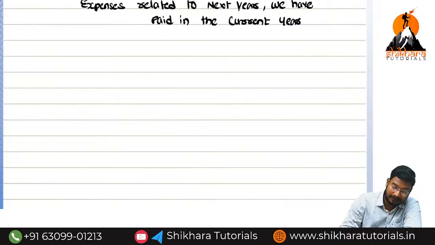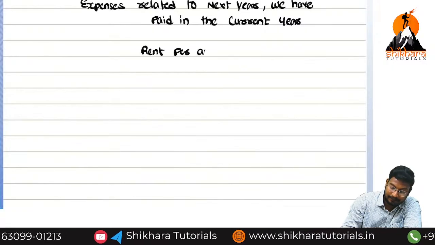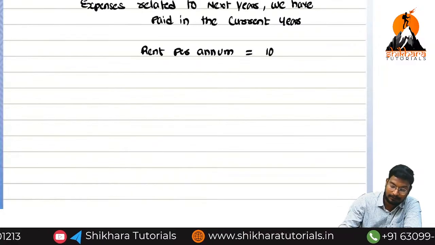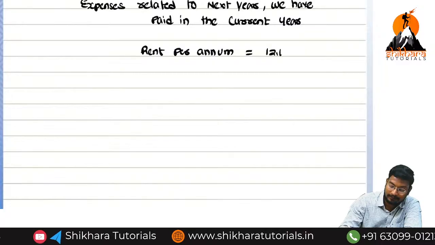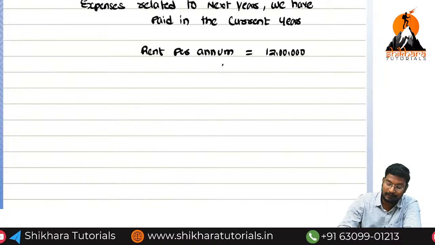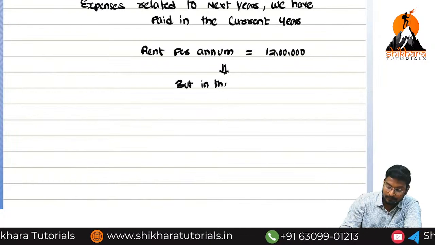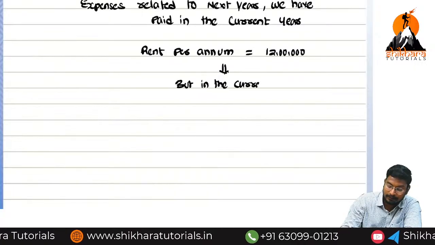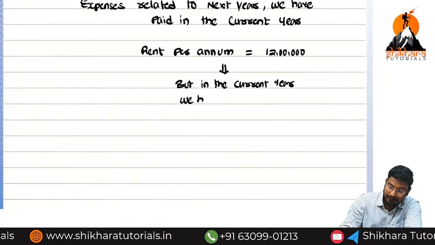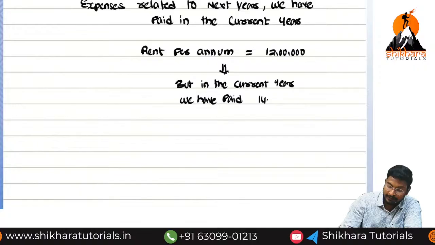So actual rent per annum is equal to 12 lakhs. Rent per annum is equal to how much? 12 lakhs. But in the current year, we have paid 14 lakhs.